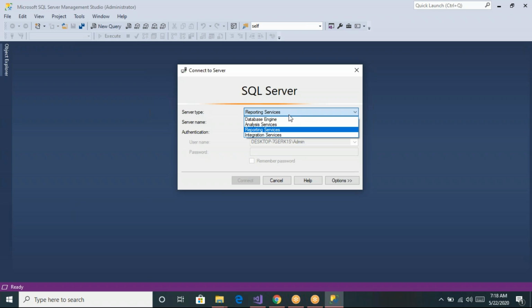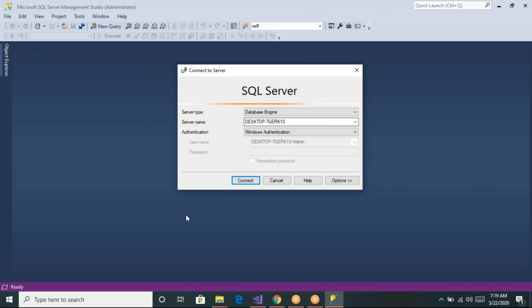But in our classes we are dealing with data, we are creating historical data, we are playing with the data, so our server type should be database engine. After that we have to specify the server name. So what is this server name? How can I know my server name? The server name is nothing but the name of the computer in which you are installing the software. The computer name or computer IP address will become the server name.